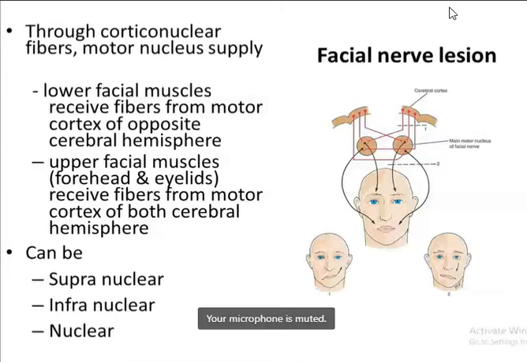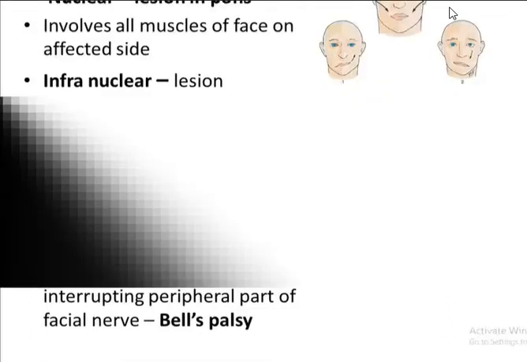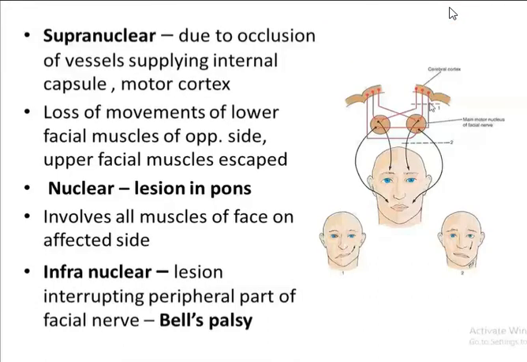So this is the supranuclear lesion. The supranuclear lesion of the facial nerve mainly occurs due to occlusion of the vessels supplying the internal capsule and the motor cortex. Whenever there is a supranuclear lesion, see what happens. With a lesion at this point, there will be loss of movements of the lower facial muscles, usually of the opposite side, because the lower facial muscles get fibers from the opposite side of the cortex. So this part will be paralyzed.